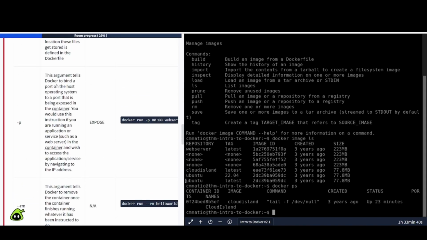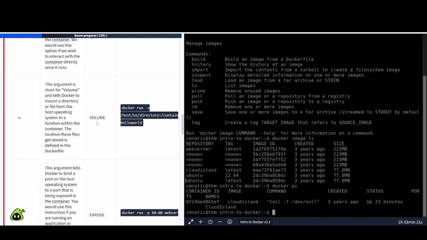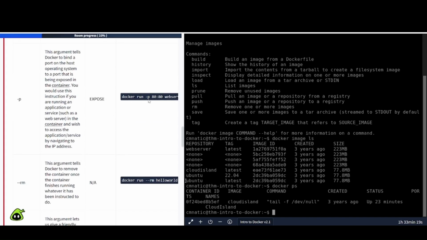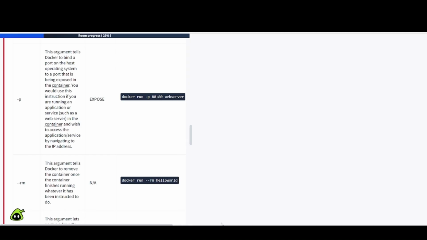So this argument tells Docker to bind a port on the host operating system to a port that is being exposed to the container. You would use this instruction if you are running an application or service such as a web server in the container and wish to access the application or service by navigating to its IP address. Okay, so docker run -p 8080 and then web server is what that says there, I believe. And let me just minimize this real quick.